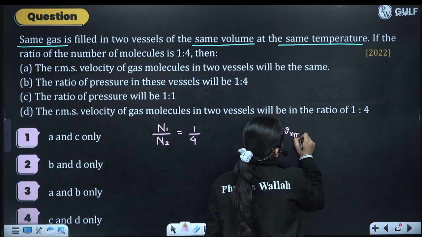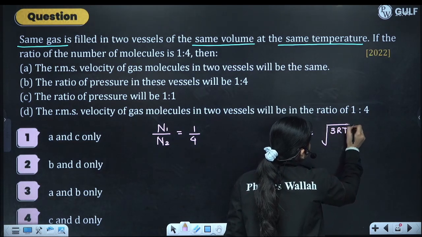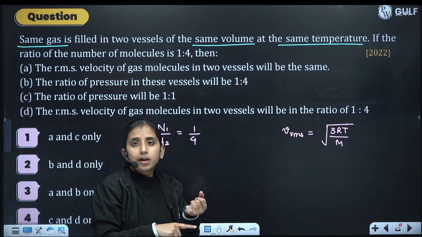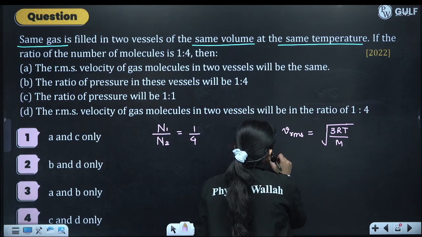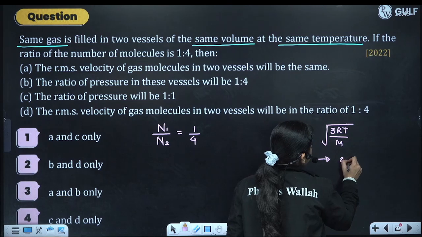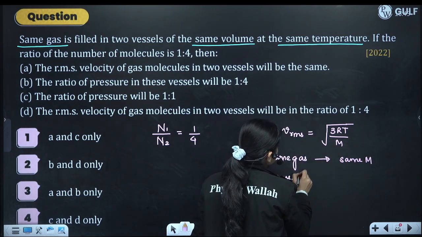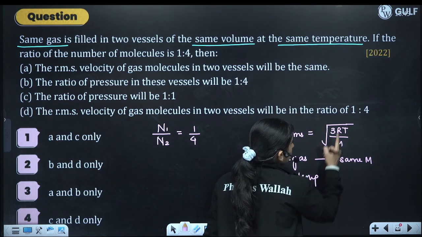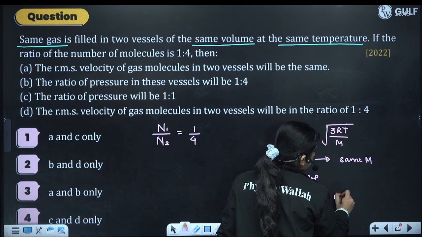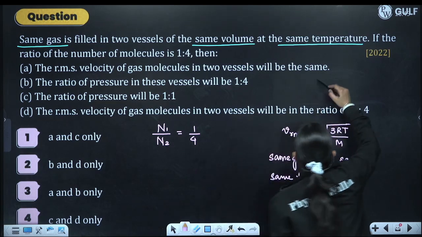Vrms is under root 3RT by M. Same gas, so we will have same molar mass. Then we have same temperature. Okay, so Vrms will be same for both. Okay, so option number 1 is correct.